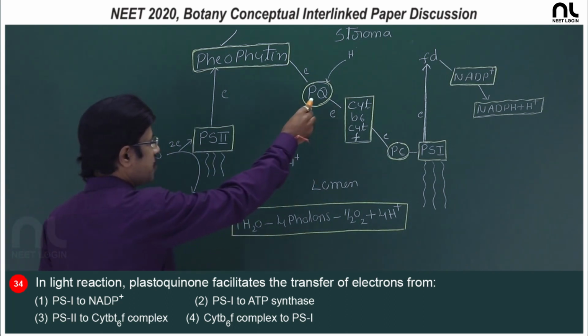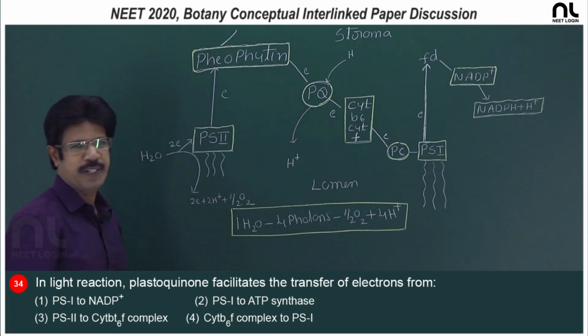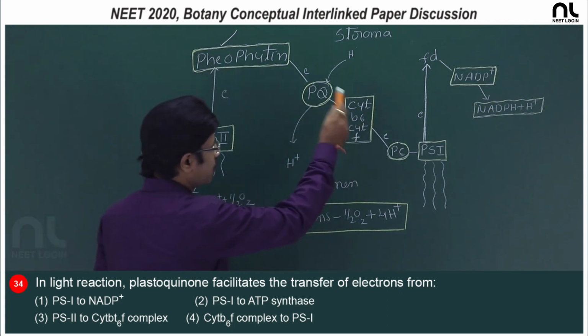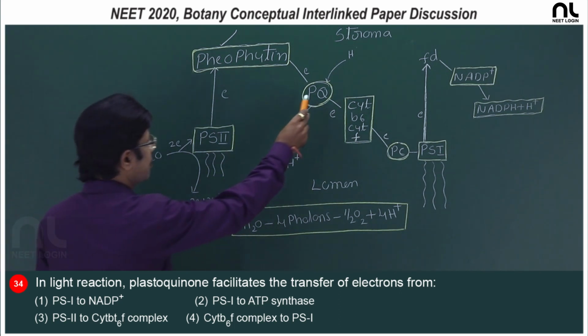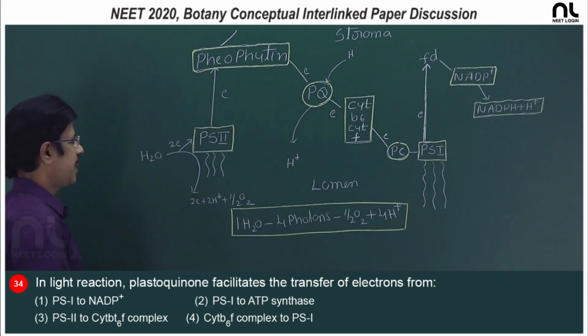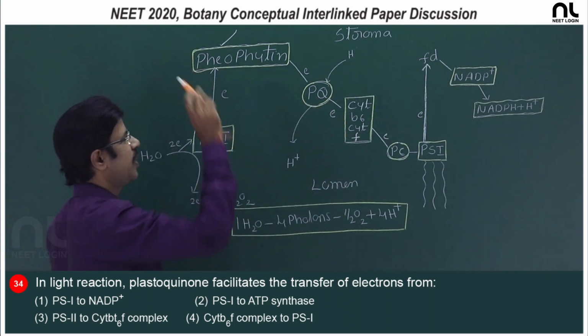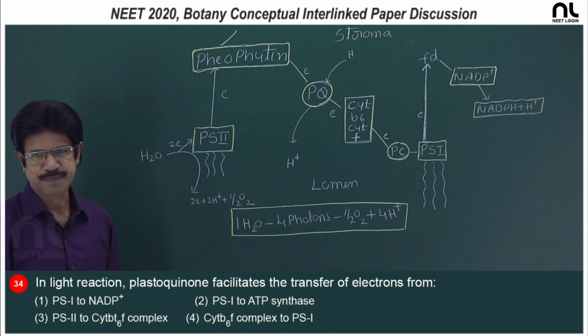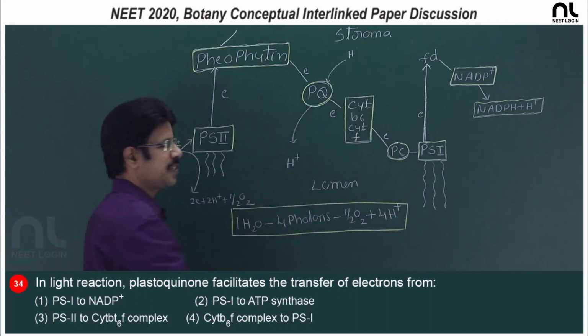Reduced plastoquinone transfers the protons to the lumen and transfers electron to cytochrome B6F complex. So, plastoquinone is involved in transfer of electron from PS2 to cytochrome B6F complex through pheophytin, and electron finally reaches PS1 through plastocyanin.